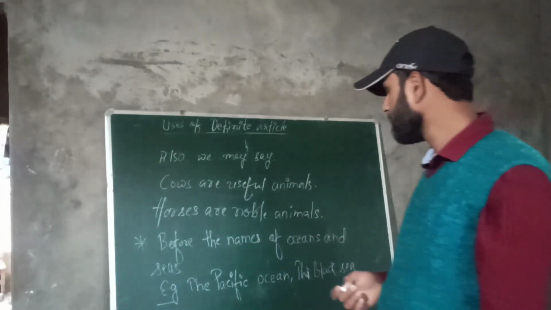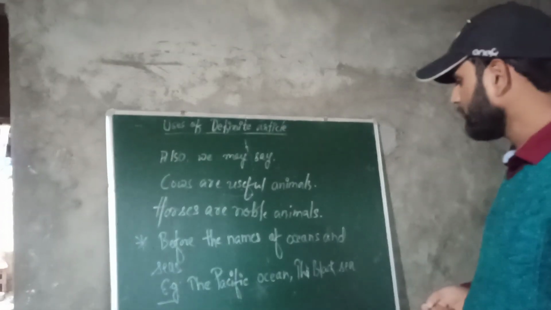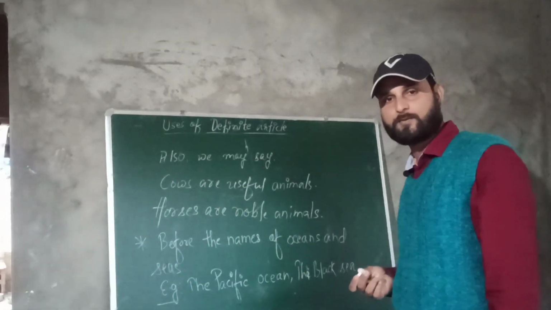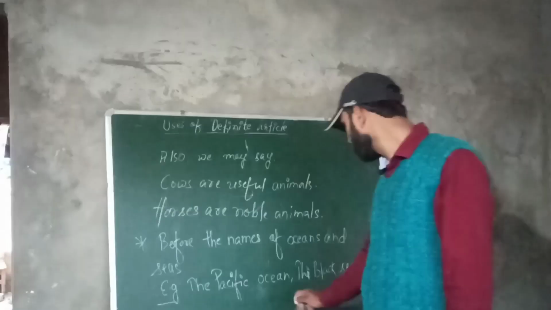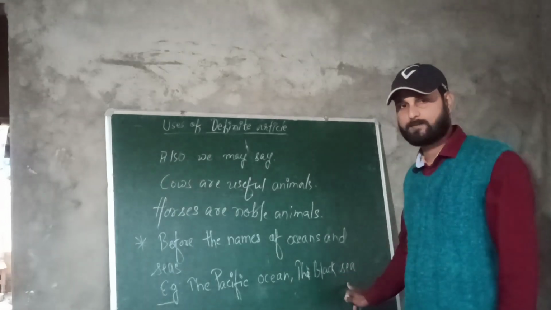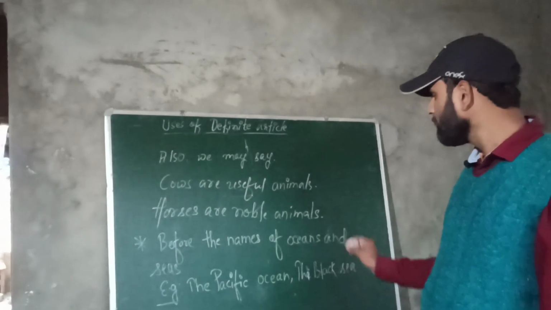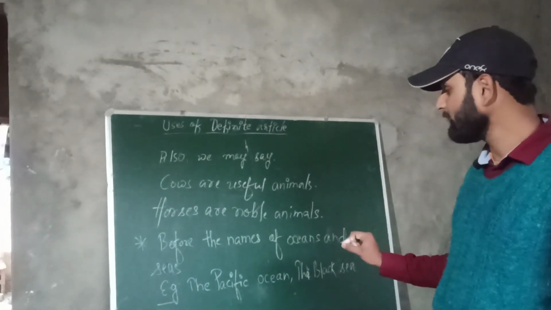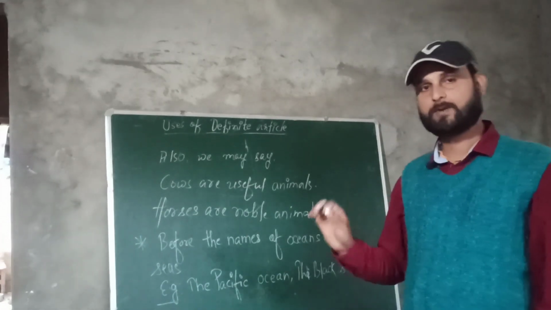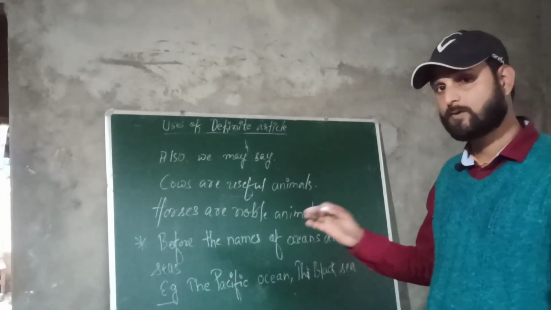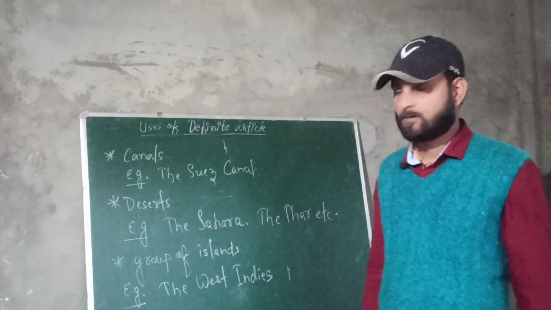So the next rule is that the is used before the names of oceans and seas, for example the Pacific Ocean. I think all of you know that it is the biggest ocean, the Pacific Ocean, and another is the Black Sea. There are different other seas also, the Mediterranean Sea, etc. Whenever you write the names of oceans or seas, whether at the start of the sentence or in between, you have to use the before it.